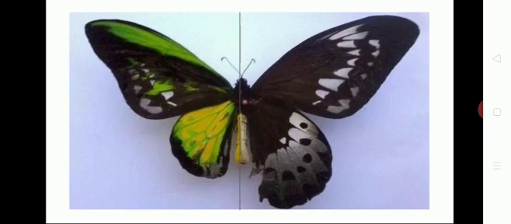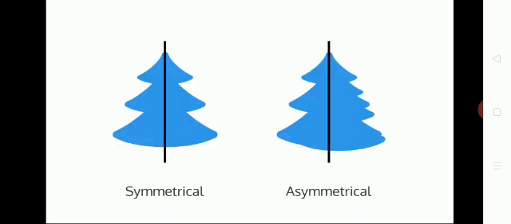On the left side, what is the color? Green with black. And on the right side, gray with black. So both sides are not the same. So this is not symmetry. We can say asymmetry.